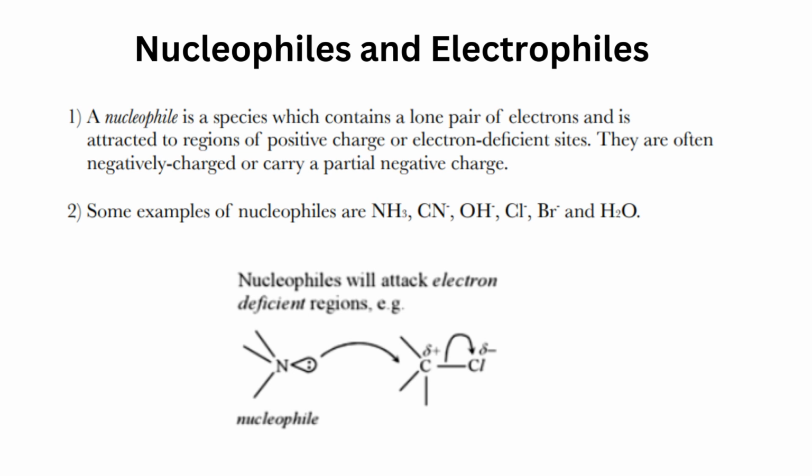Nucleophiles and electrophiles. A nucleophile is a species which contains a lone pair of electrons and is attracted to regions of positive charge or electron deficient sites. They are often negatively charged or carry a partial negative charge. Some examples of nucleophiles are NH3, CN-, OH-, Cl-, Br-, and H2O. Nucleophiles will attack electron deficient regions. Example, a nucleophile is shown here which is attacking the C+ center, which is electron deficient.